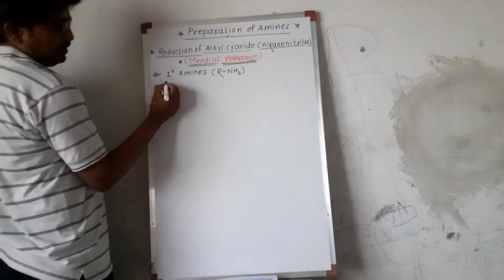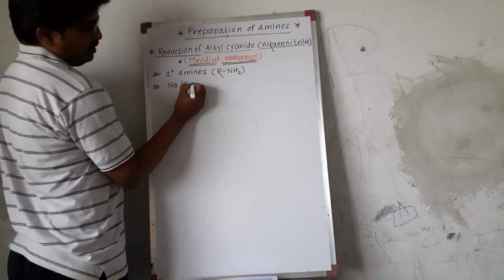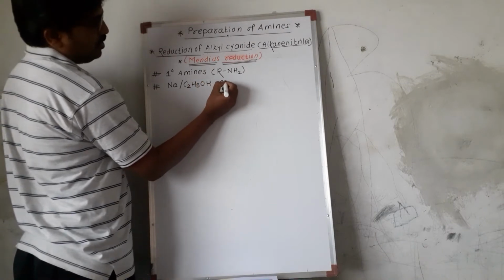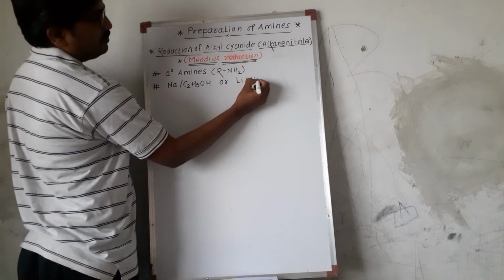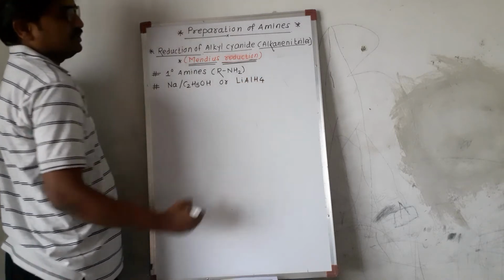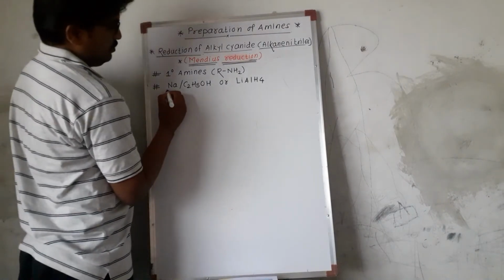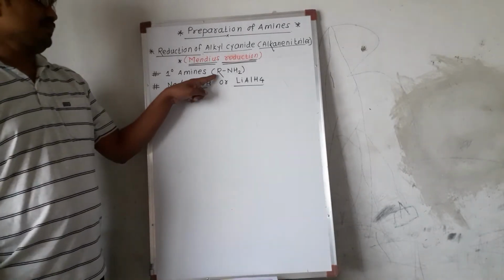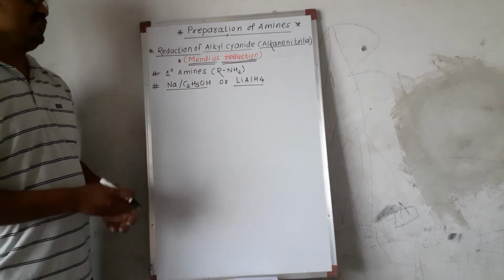We use sodium in ethanol, that is C2H5OH, or sometimes we use lithium aluminum hydride, that is LiAlH4. By using any one from this, we easily prepare primary amines, and this is called nothing but Mendius reduction.